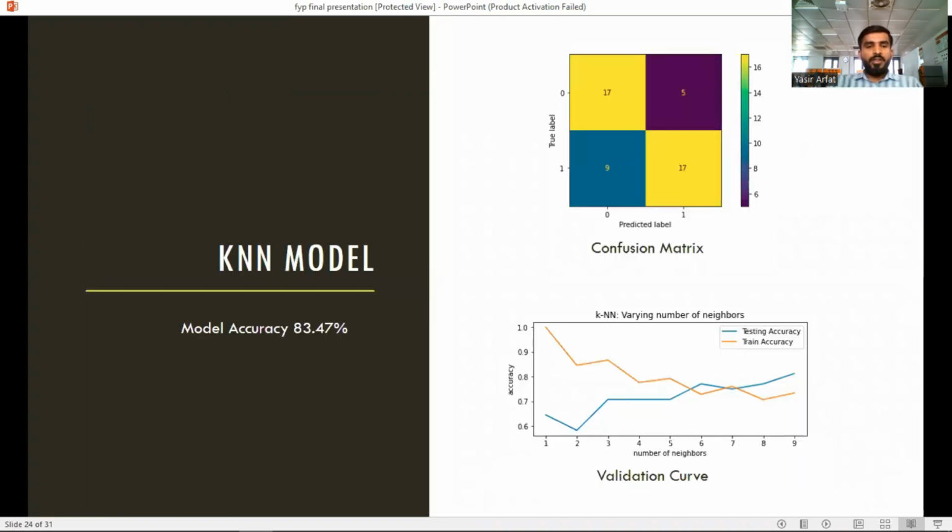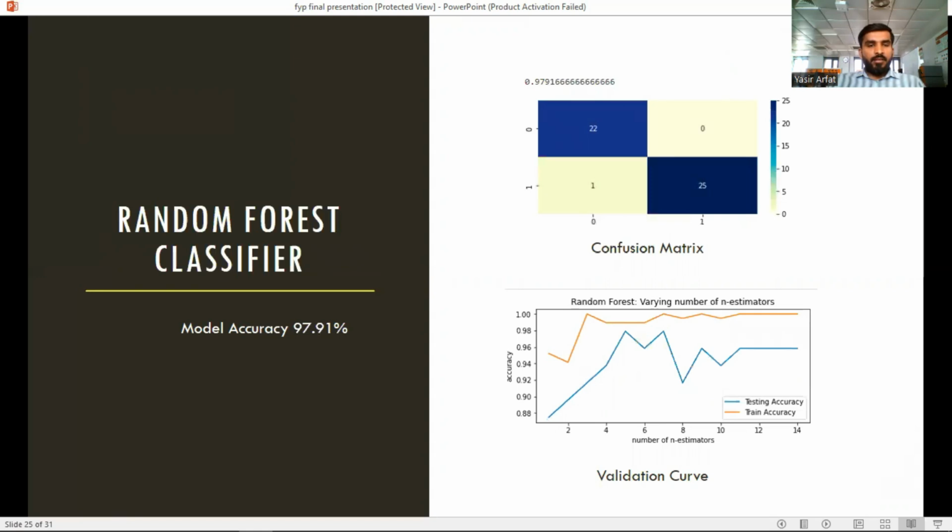So the second model is the KNN model. We applied this model, and its accuracy is 83.47%. Also given are a confusion matrix of the KNN model and a validation curve, which shows the testing accuracy and train accuracy. And the third one is the random forest classifier. This model's accuracy is 97.91%. The random forest varies the number of n estimators, showing testing accuracy and train accuracy.